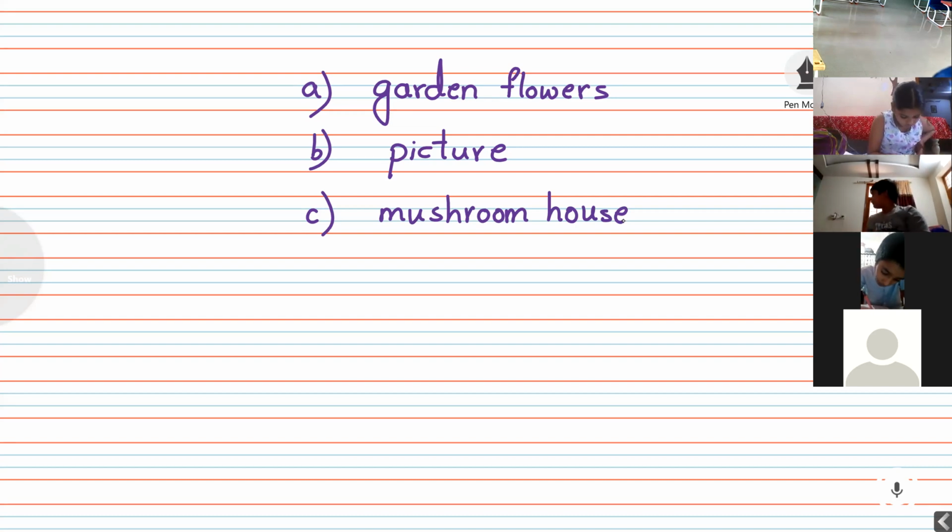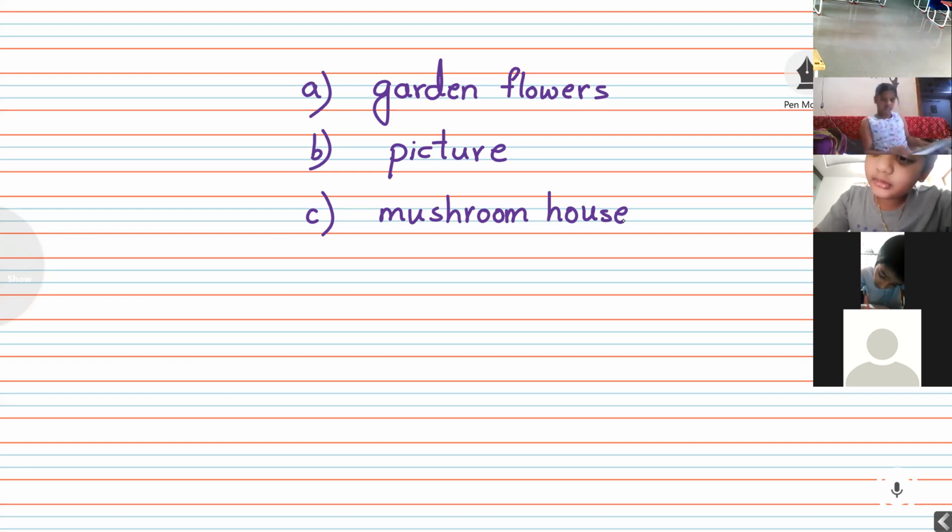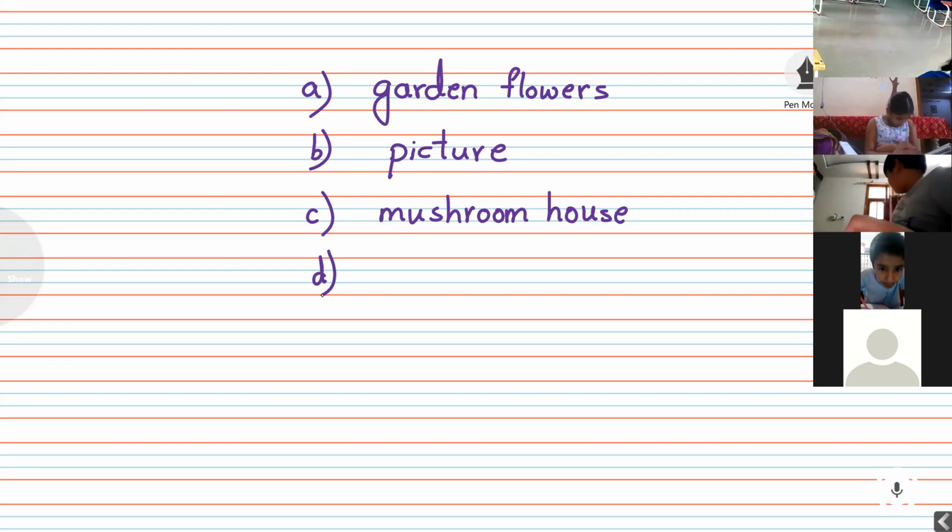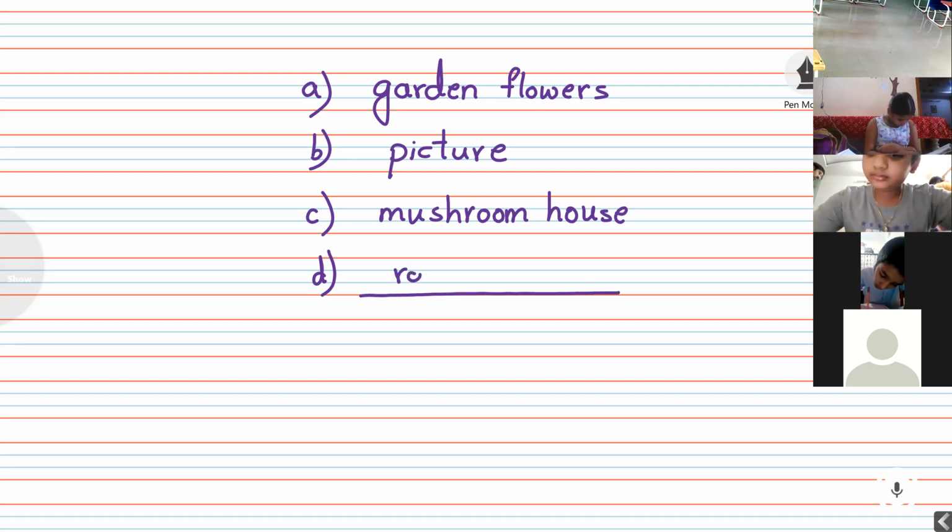The monkey is sitting on our house or mushroom house since morning. D. I have planted a rose plant in my dash garden. Where have we done? Roof garden.